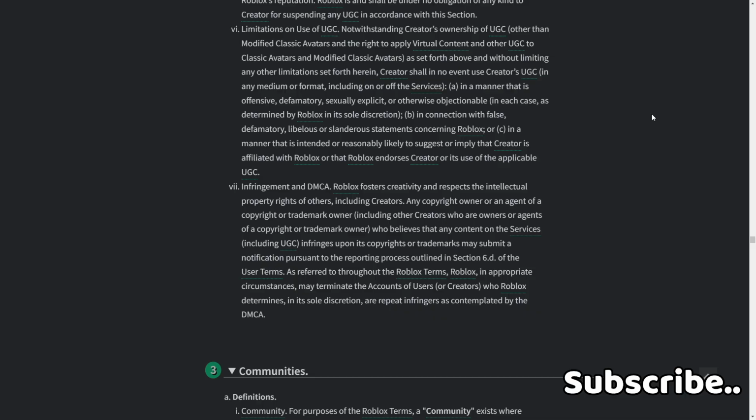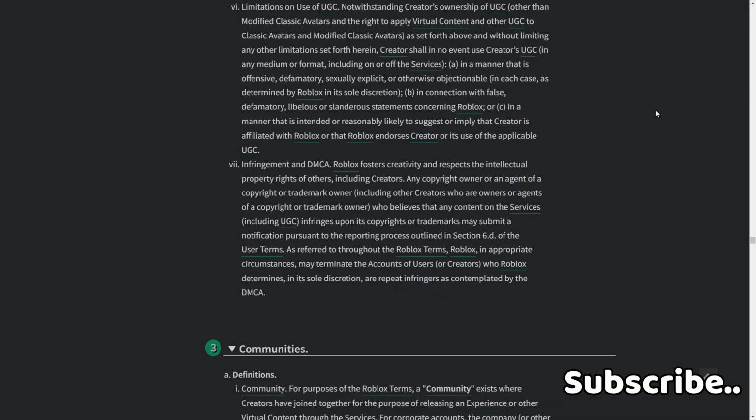Infringement. DMCA. Roblox fosters creativity and respects the intellectual property rights of others, including creators. If any copyright owner, or an agent of a copyright or trademark owner, including other creators who are owners or agents of copyright or trademark owners, believes that any content of the services, including UGC, infringes upon its copyrights or trademarks, they may submit a notification pursuant to the reporting process outlined in Section C6D of the user terms, referred to throughout the Roblox terms. Roblox, in appropriate circumstances, may terminate the accounts of users or creators who Roblox determines in its sole discretion are repeat infringers as contemplated by the DMCA.